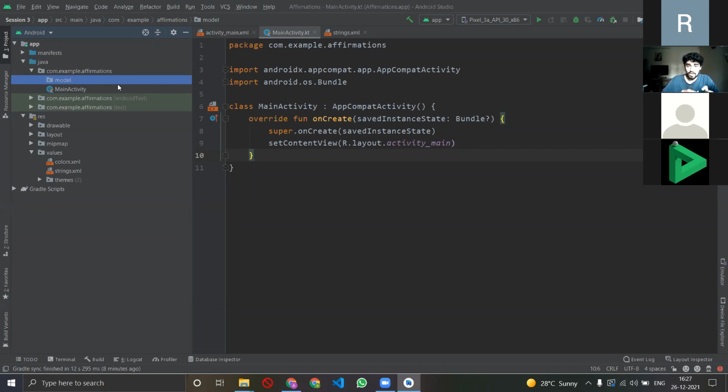So now talking specifically about the affirmations app, right? So we want affirmations, right? For that, we want text and we want an image, a soothing image and text. So to this model, I'll say, listen model, I need two things: I need a text and I need an image. So in model, what essentially I'll do is I'll tell it I need a model for text and I need a model for image.